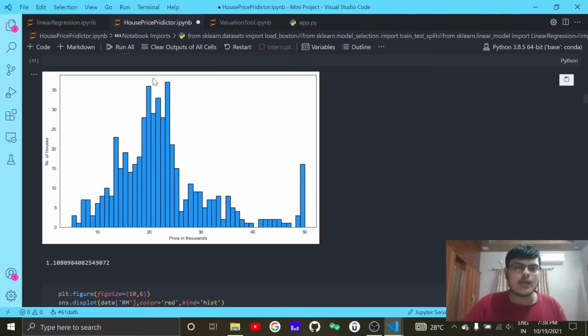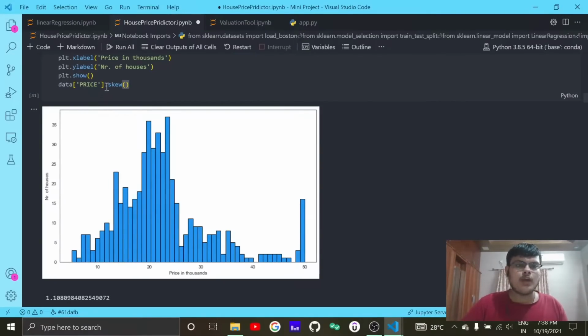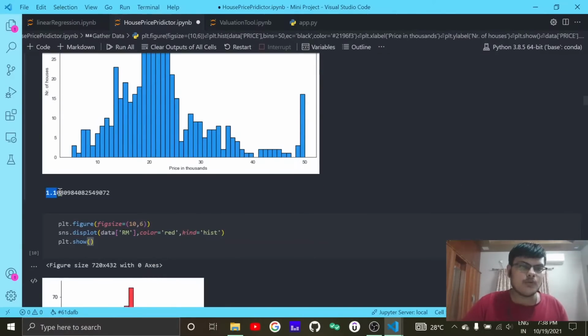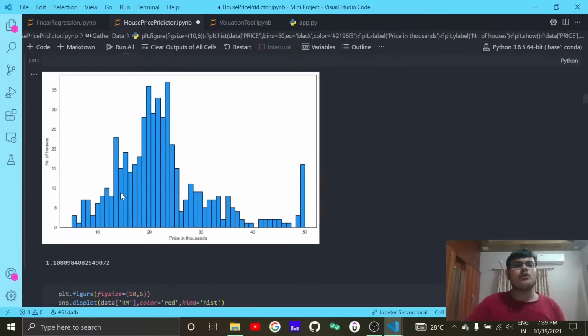So the highest possible value, this central value, should be nearing around the mean value, that is 25, but the central tendency visible over here is away from that. So definitely there is a skewing on the left hand side, and the skew value after calling the pandas skew function comes out to be actually 1.1, which is a higher skew value. So definitely skew is very big, so you need to look for it, you need to be watchful.